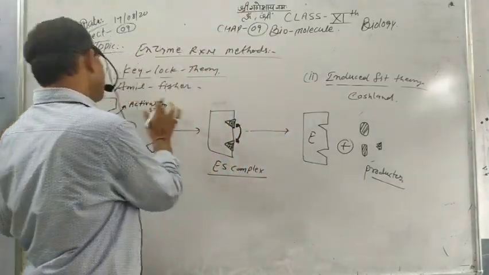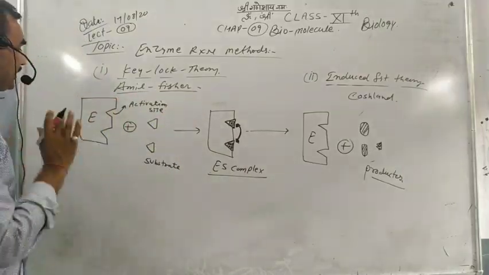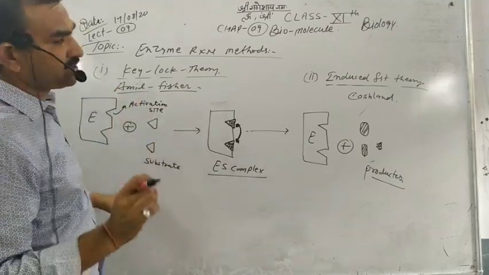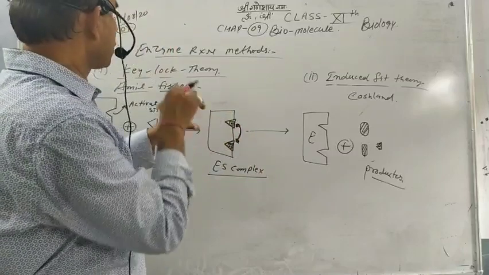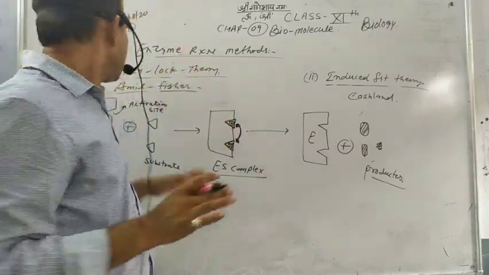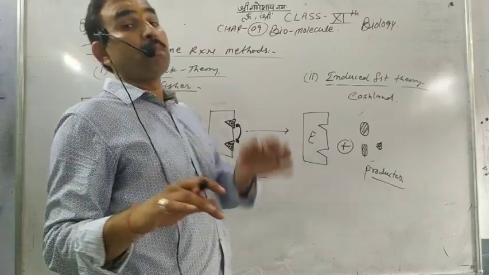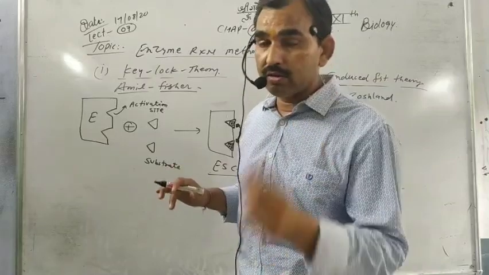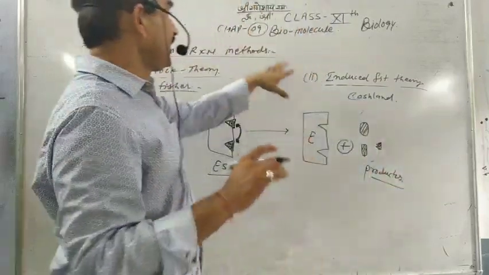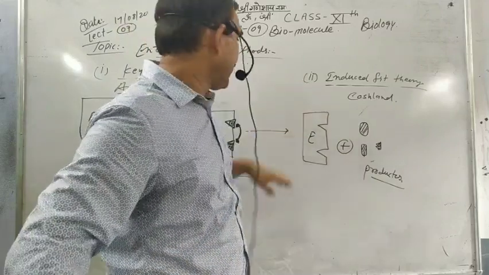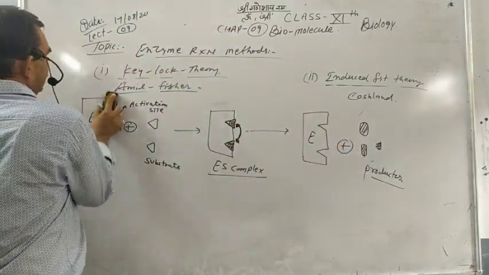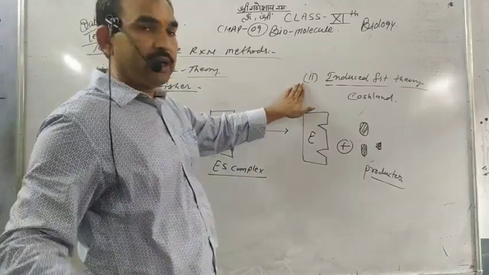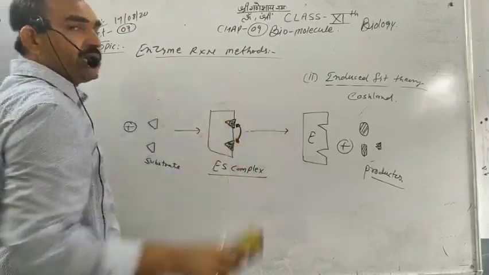In this theory, Emil Fischer said that the enzyme has some activation sites like the lock, and the substrate works as the key. So it is called the lock and key model. It says that activation sites are particular points, in fixed numbers, already found on the enzymes. But the induced fit theory given by Koshland says that the enzyme does not have any activation site. There is no key and lock model.